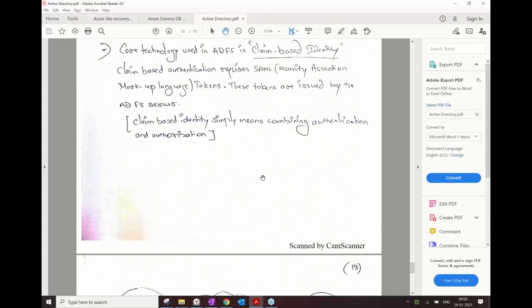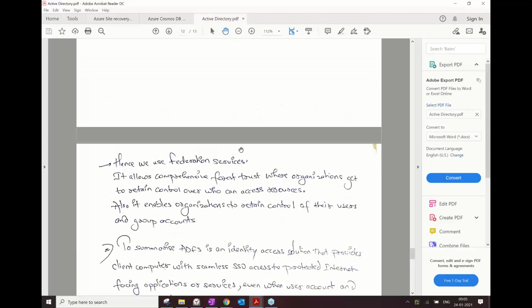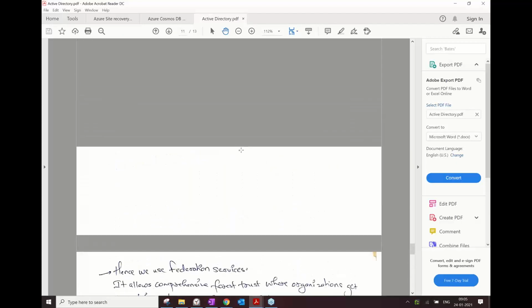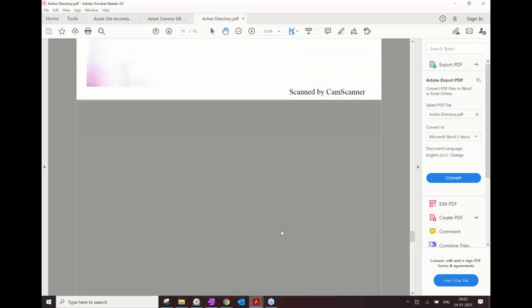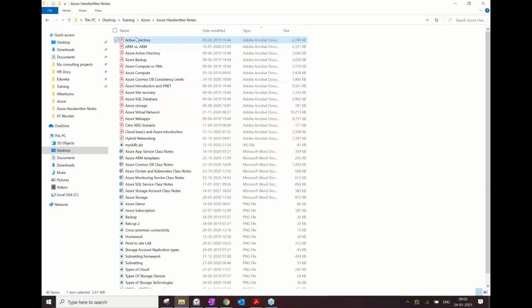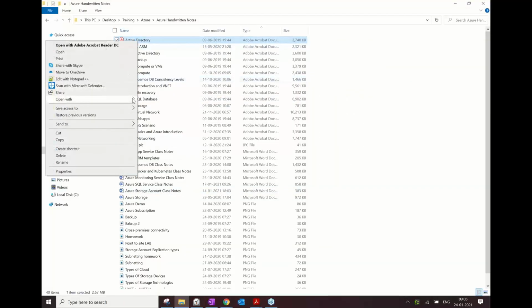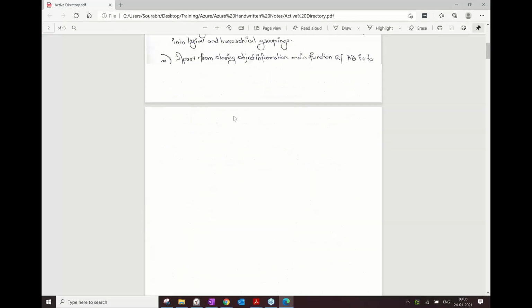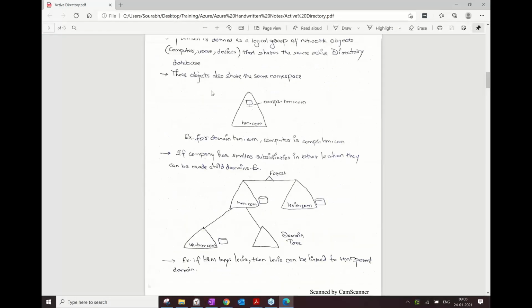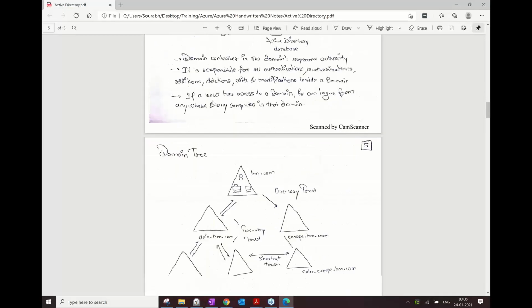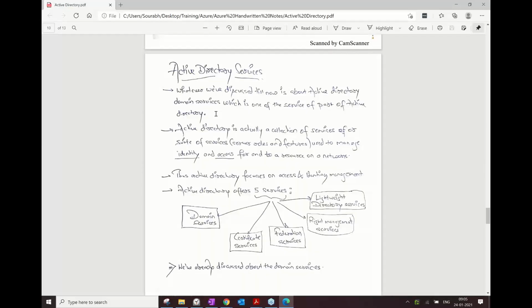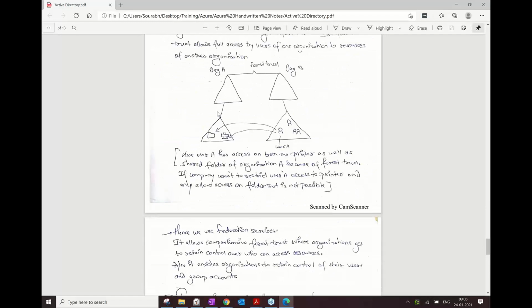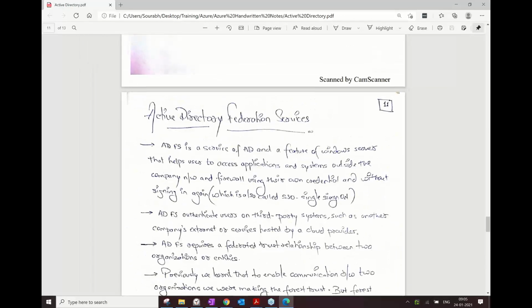So now let me also give you some idea on the theory. Whatever I've told you is also mentioned in the theory. So let's read about it. Let me launch it in Edge. These notes which I am showing you also have the ADDS material, like what we have discussed today about the domain, forest, everything is there. You can review it in your free time. But what I wanted to show you is mainly about the Active Directory Federation Service.